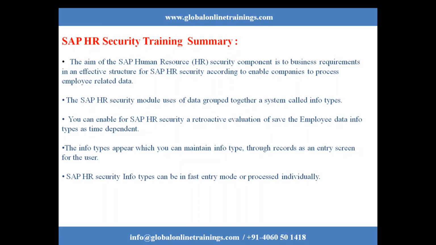The SAP HR security model uses data grouped together in a system called info types. You can maintain info types through recordings and an entry screen for a user. SAP HR security info types can be in fast entry mode or processed individually.